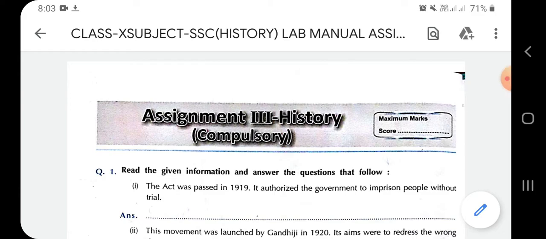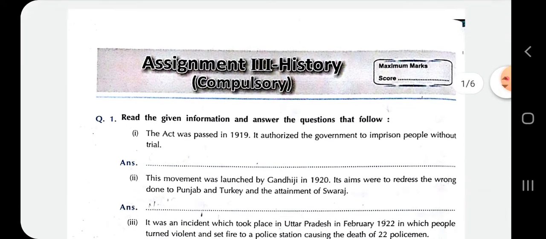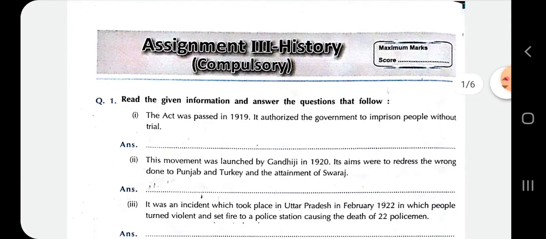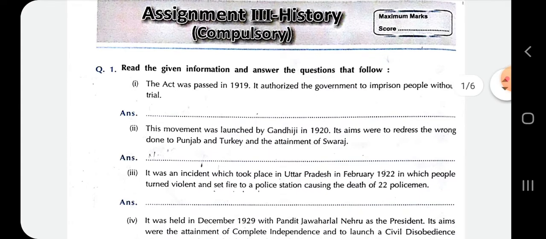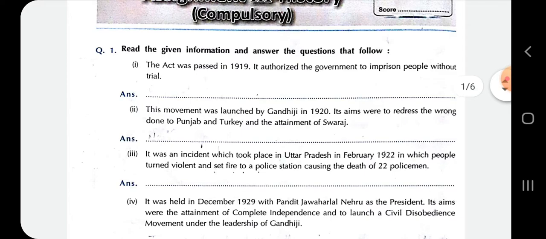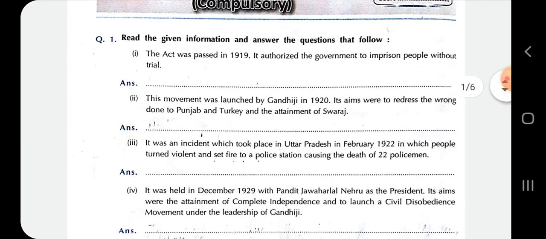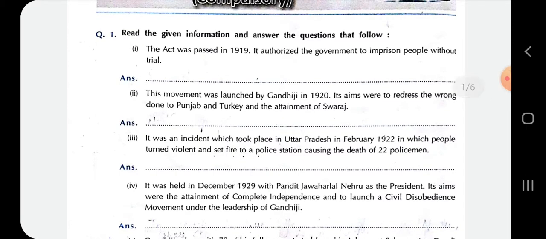Today we are going to discuss the third assignment of your history lab manual. Like the previous assignment, this assignment is also based on your NCERT book chapter. This assignment 3 is based on chapter number 3 of your NCERT, that is Nationalism in India. So just like the previous assignment, you have to go through the questions and solve them on the basis of the third chapter of your history book. So let's see the questions which are given over here.